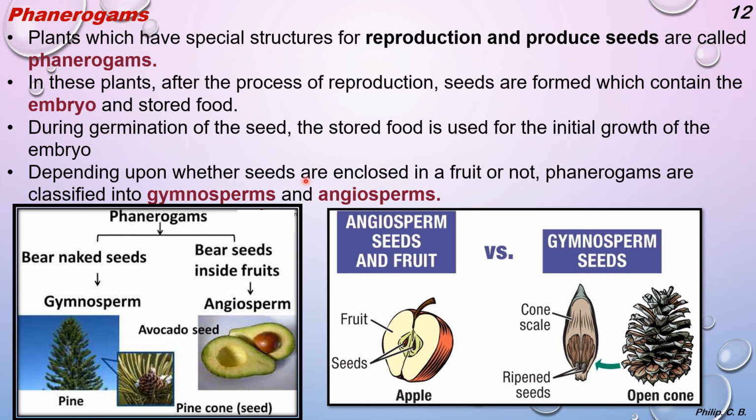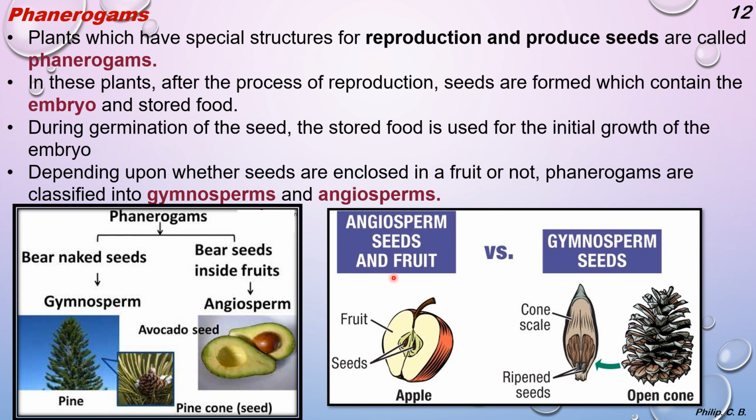Depending upon whether seeds are enclosed in a fruit or not, phanerogams are classified into gymnosperm and angiosperm. Gymnosperms bear naked seeds; there is no fruit wall bearing seeds inside, whereas angiosperms have seeds inside the fruit. You can see the pine tree, an example of a gymnosperm, whereas the avocado seed is the case of an angiosperm. Gymnosperm, pine, or a very simple example, the Christmas tree, right?